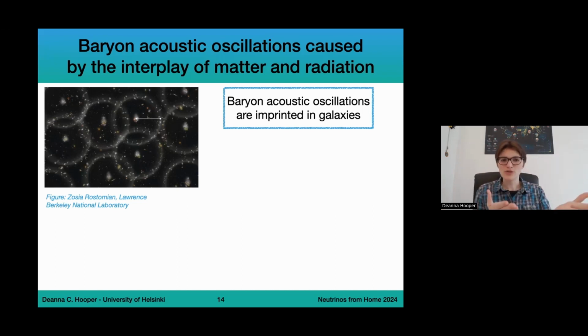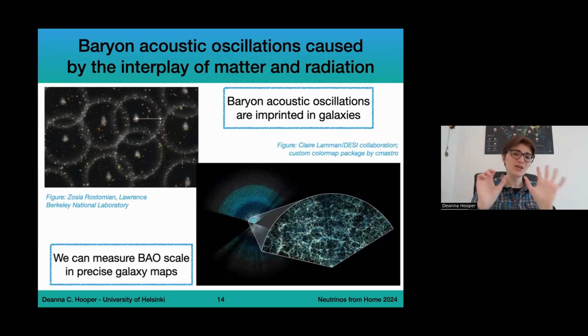And of course, what you can see here in this figure is an illustration, an artist's impression. What you'd actually have is billions of these overlapping circles. So you don't directly see these bubbles of the acoustic waves in the universe, but this is a number that you can pull out more often in a galaxy survey. So if you measure enough galaxies, you can actually reconstruct this sound horizon. And this is something that we can do with galaxy maps.